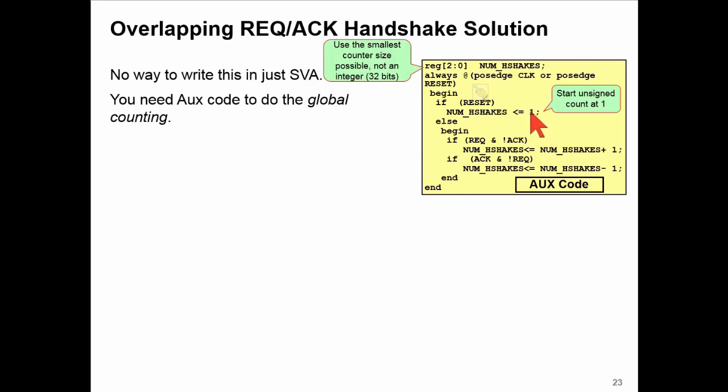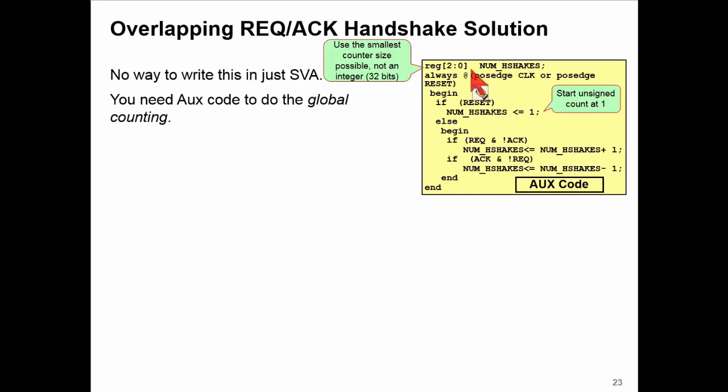We've had more ACKs than requests. Because we haven't got to turn this into silicon gates, it doesn't matter. We can just make its initial value 1. So this counter can both go up and down with an unsigned value. If we have a request and no ACK, we increment the number of outstanding requests. If we have an ACK and no request, we decrement that number, and any other combination of REQ and ACK leaves that number unchanged.